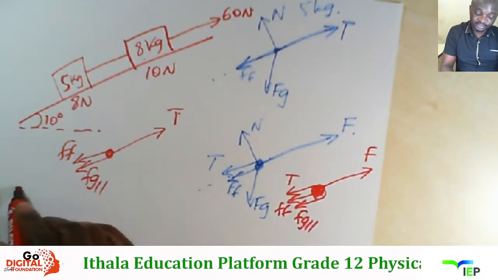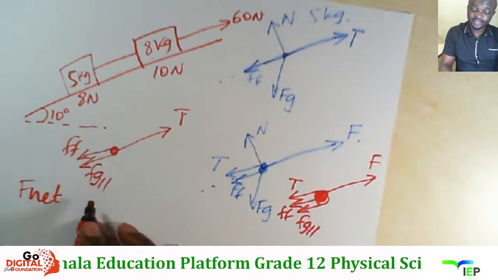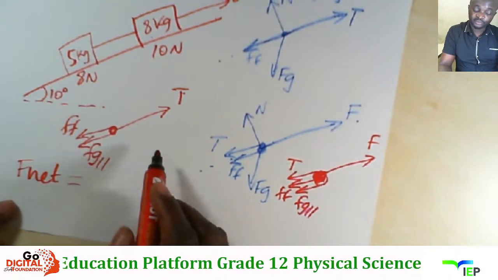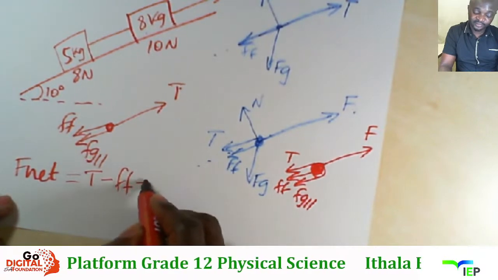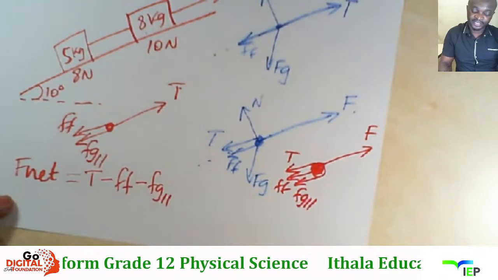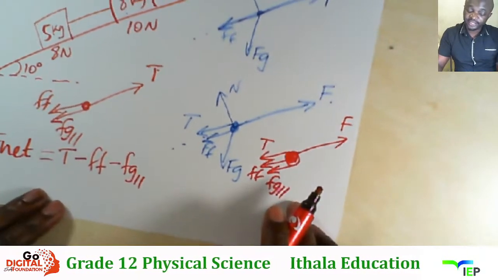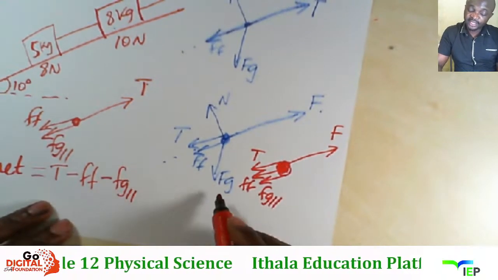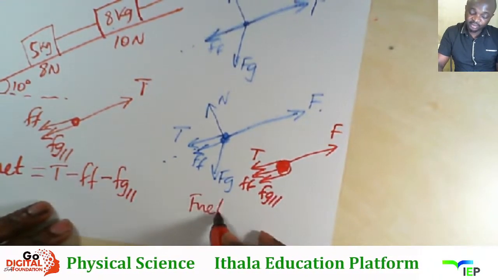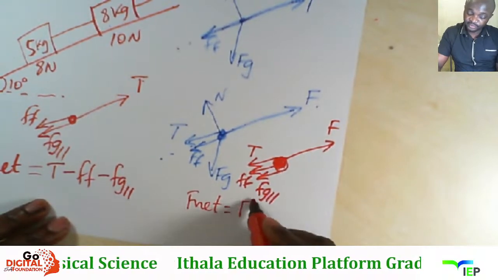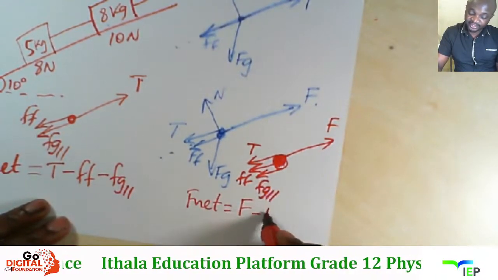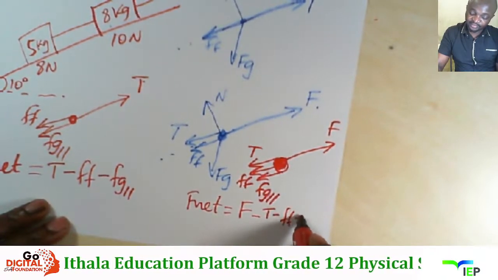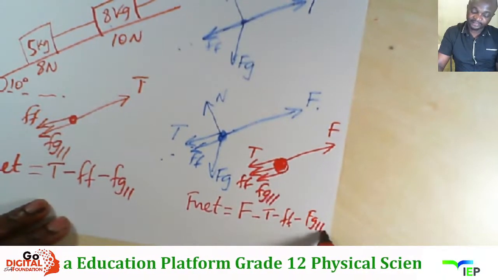So in that case ngizothini, F the net force. So ngibona tension is up there, mase kuba minus friction minus FG parallel. Mangiza kulo 8 kg block, same thing, net force wakhona will be the applied force, that is 60 newtons, ngizoti minus tension minus friction minus FG parallel, right?